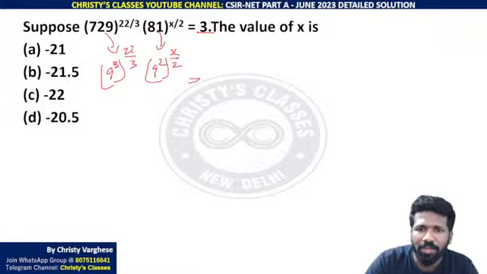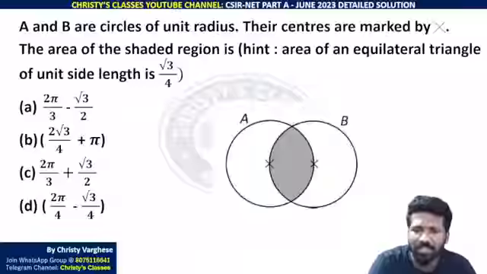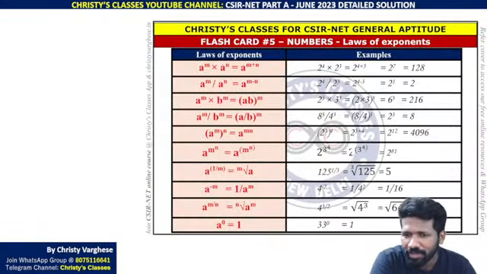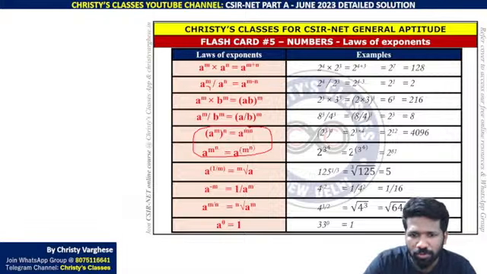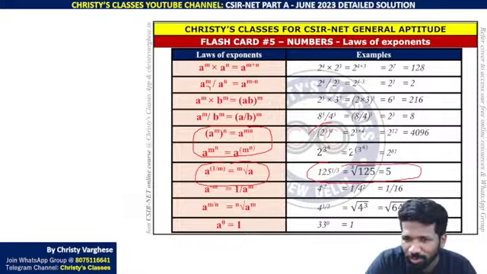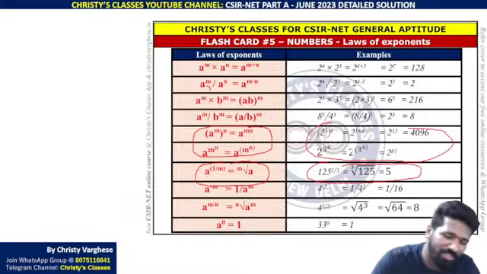और ये 3 को भी 9 का कुछ पावर लिया तो सारा bases सेम हो जाएगा. Then simplification is easy. 9 raised to, 9 का square root है ना 3. Square root को raised to half लिख सकता है. As I told, all these things I have revised one day before exam using these flashcards. Flashcard revision series. These 2 important things we are using here, and also negative fractional power क्या है. All these things you have learned in school days. I am just summarizing those things, that's all.